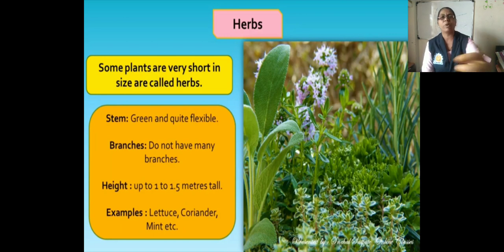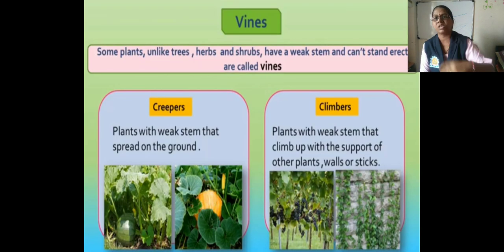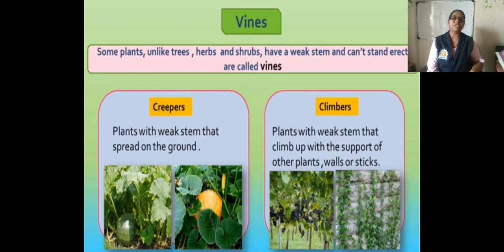Now next is the vines. This is also a classification of plants. Some plants, unlike trees, herbs and shrubs, have a weak stem and can't stand erect; they are called vines. For example, you can observe the pumpkin plant, that is the creeper.